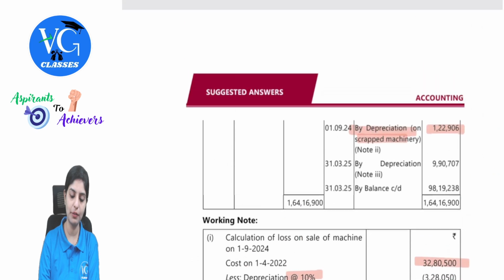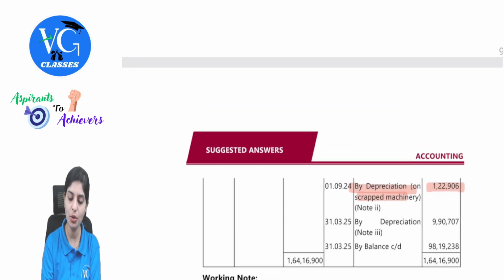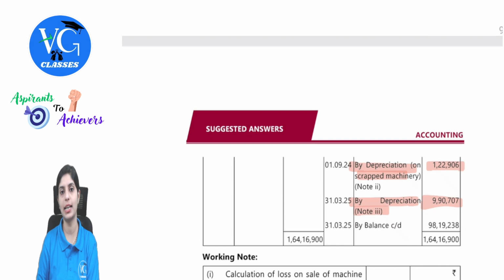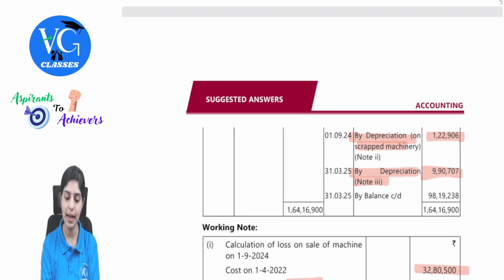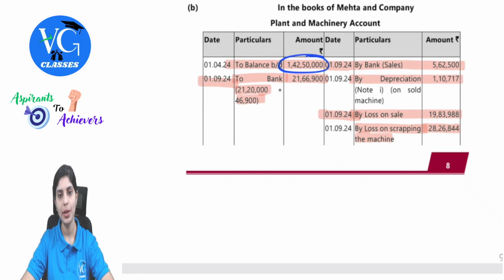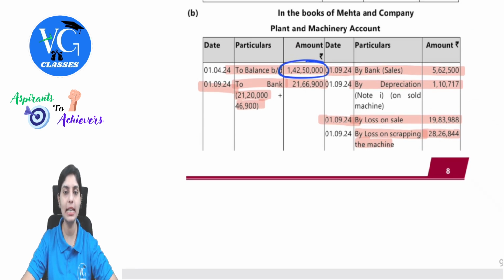So this will be reflected in your machinery account by depreciation. Clear with this? After we enter all of these transactions, there will be some closing balance left, which will show as balance carried down. I hope all points of how the values have been arrived at is clear. As I mentioned in the beginning itself, you will not get this until you practice all this by yourself.